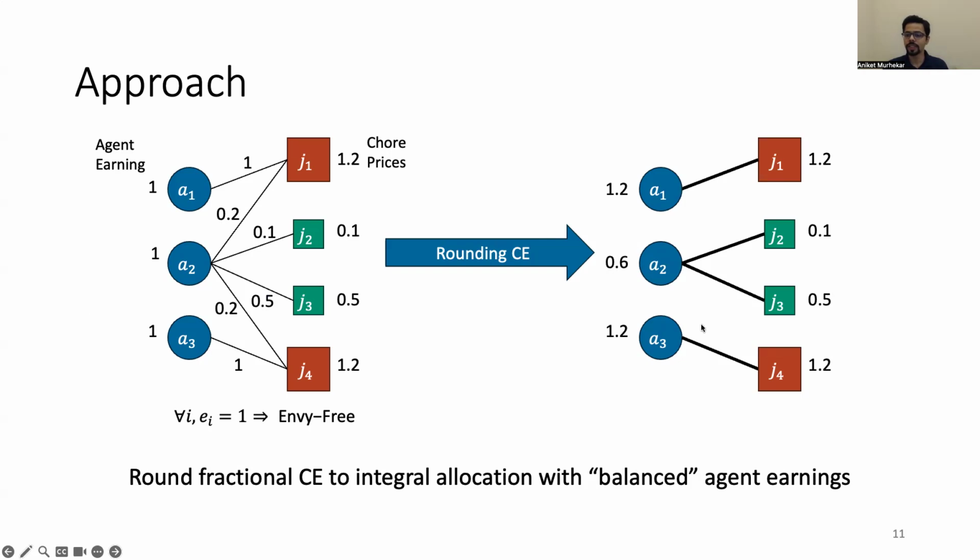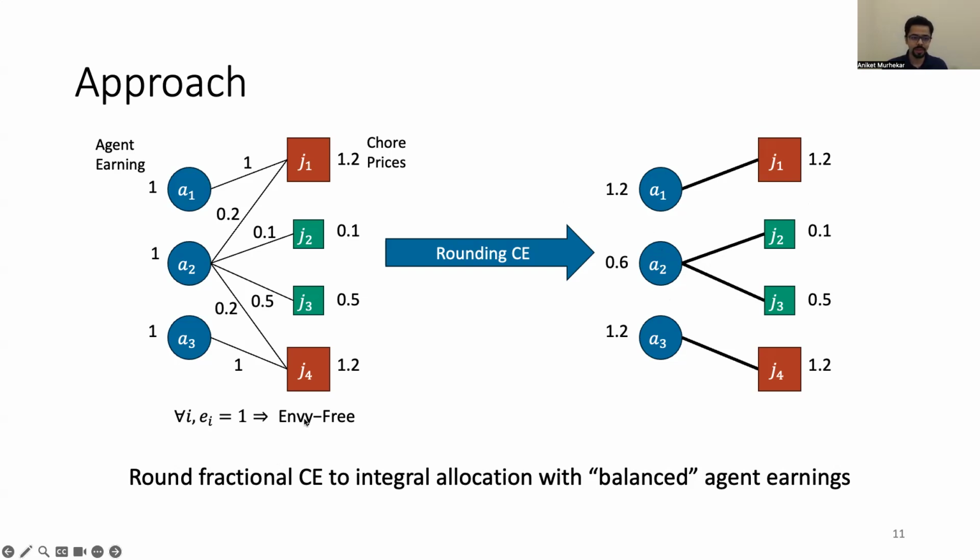Now, because A1 and A3 have a single chore, they are EFX, because their envy would disappear after removing this single chore from their own bundle. Moreover, A2 earns $0.6, which is the least earning among all three agents. Because the earning of an agent serves as a proxy for the disutility, agent 2 does not envy the other two agents either.